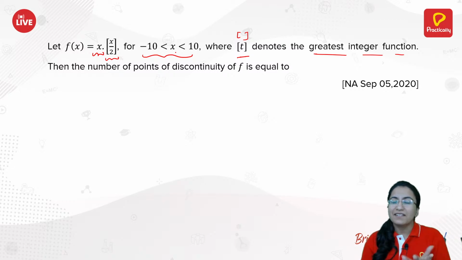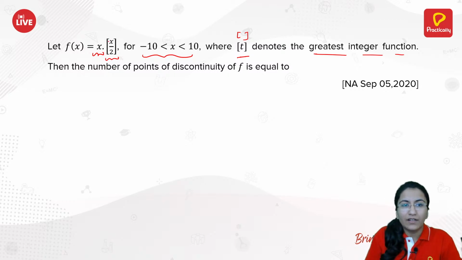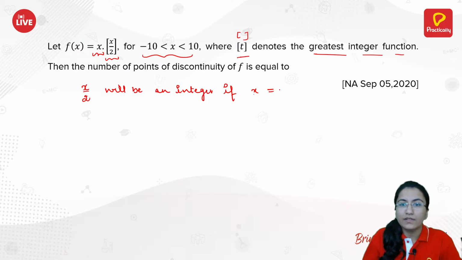Okay, let's see how we will solve for it. We have x by 2. When will x by 2 be an integer? x by 2 will be an integer if x is equal to either plus minus 2, plus minus 4, plus minus 6, plus minus 8, as well as 0, right?